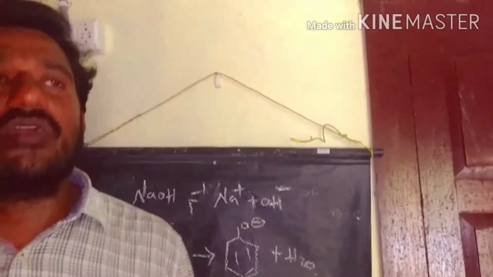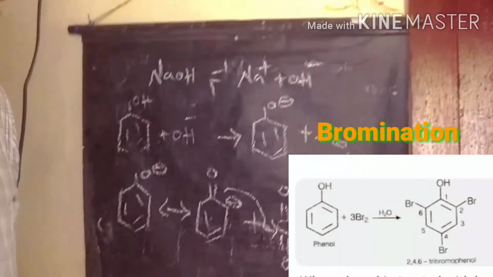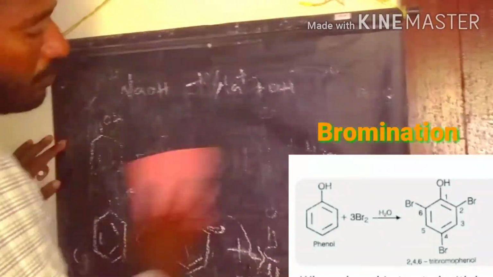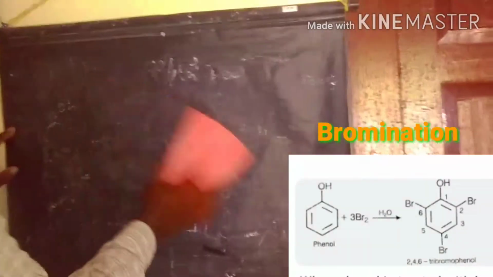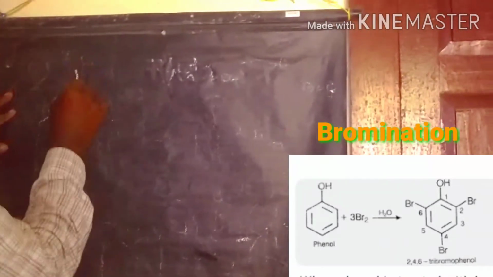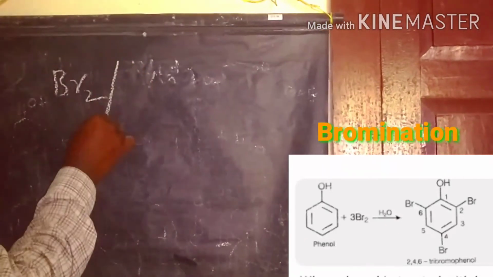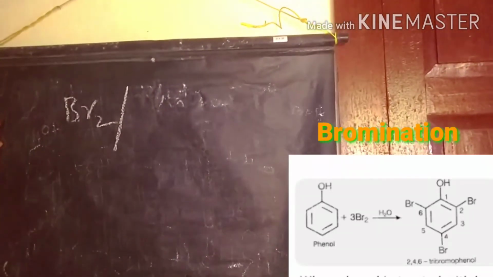Next we discuss the bromination of phenol. We have two bromination reactions. The first one is a simple reaction, and in the second one, bromine is also involved. In both reactions bromine is the reagent, but the solvents we take are different.